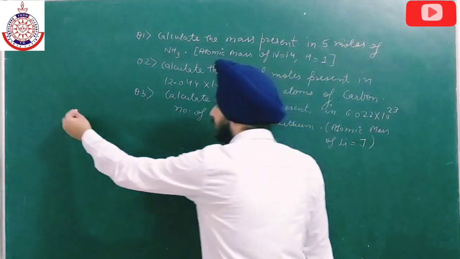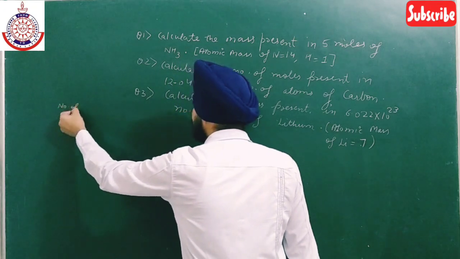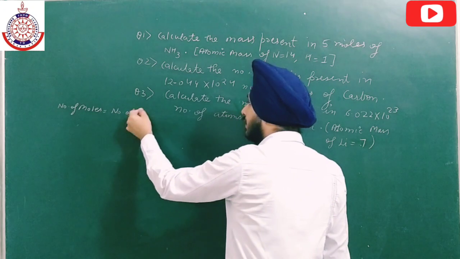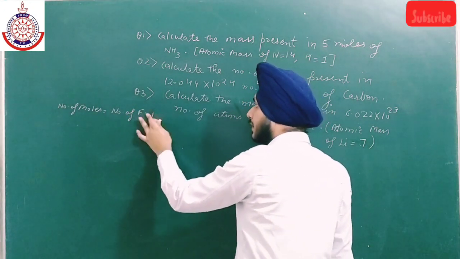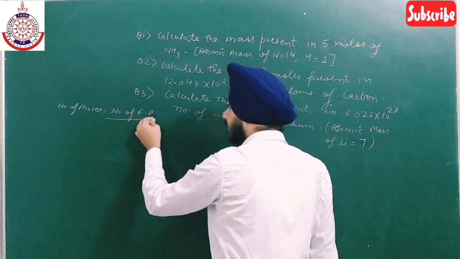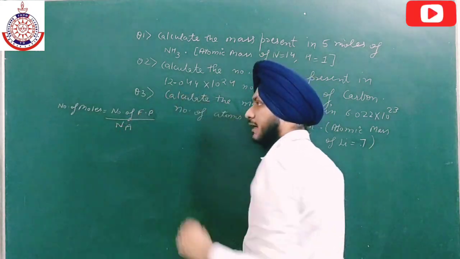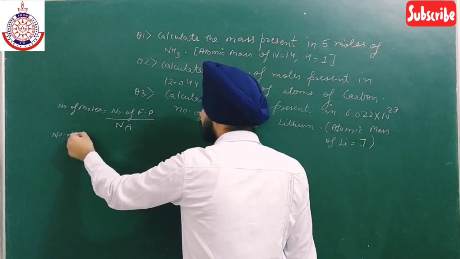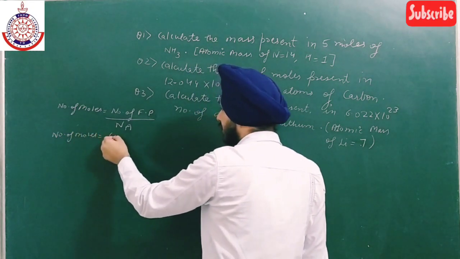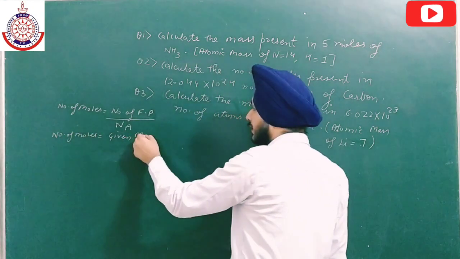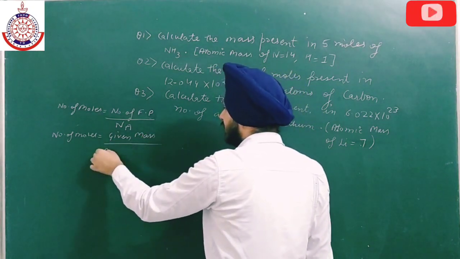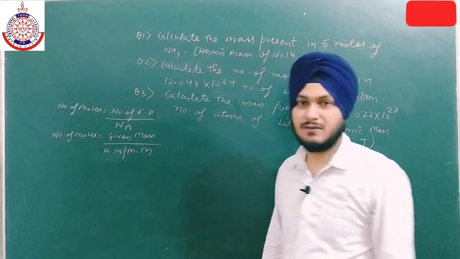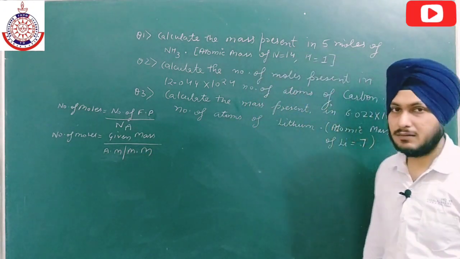So I am writing here the two formulas. The number of moles is equal to number of fundamental particles, Fp, divided by Na, where Na is Avogadro number. This is the first formula. The second is number of moles is equal to given mass divided by the atomic mass Am or the molar mass Mm. In case of an element we have atomic mass, and in case of a compound we have molar mass.